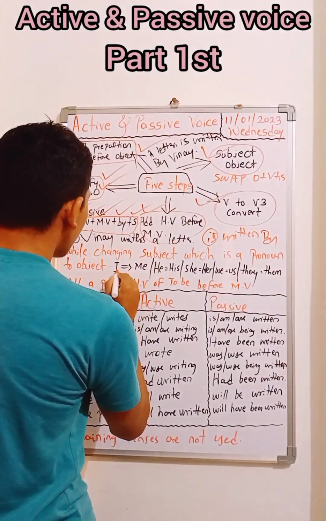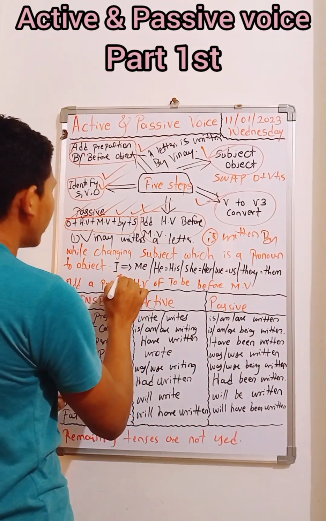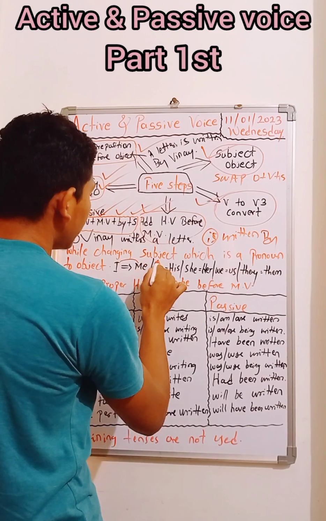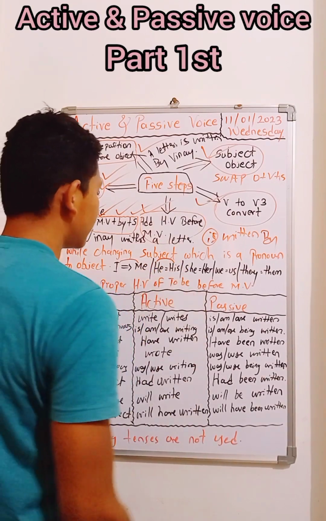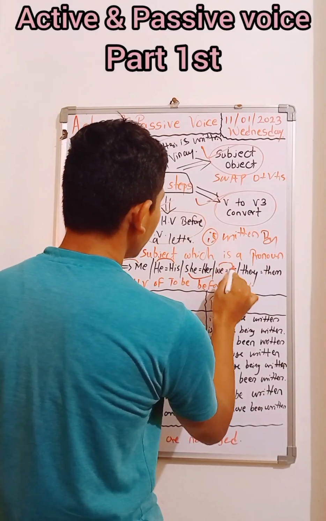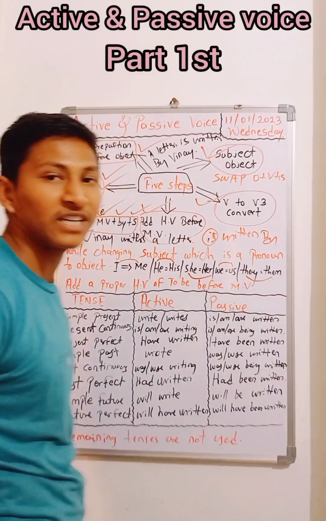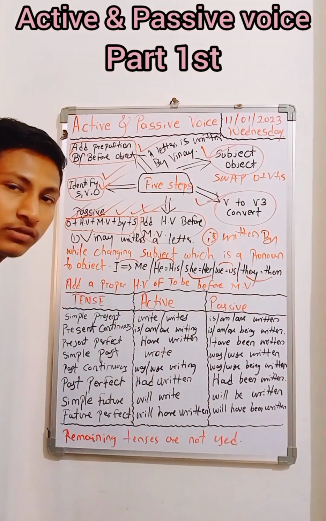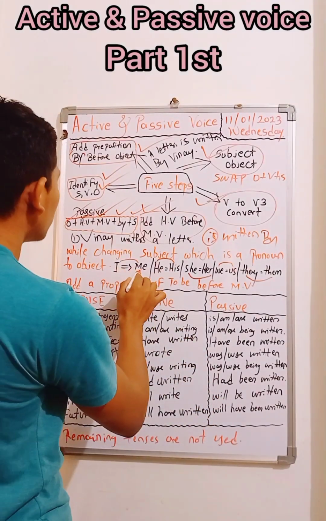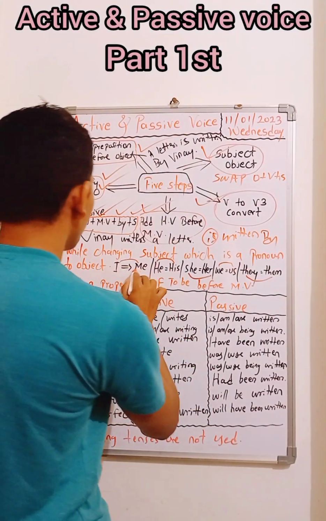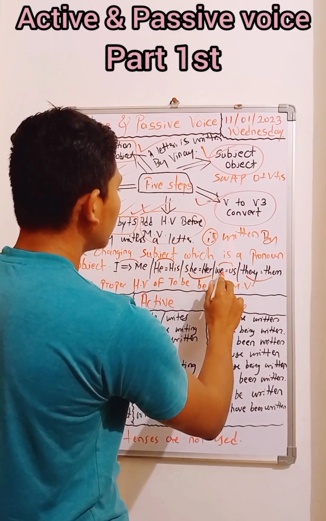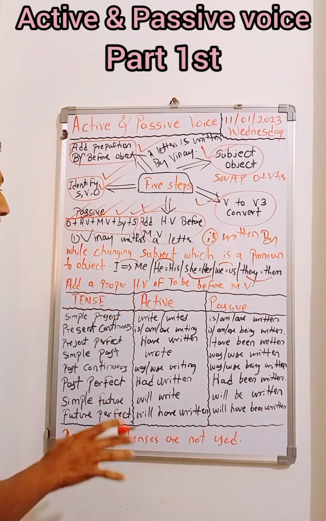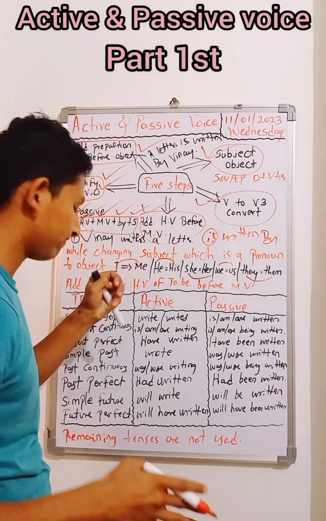Whenever you see I, you have to transform that into me. Whenever you see he, you transform that into his. She, her; we, us; they, them. That's all. If you observe these 5 pronouns in the active voice, you have to transform them into passive objects: I to me, he to his, she to her, we to us, they to them. That's all.